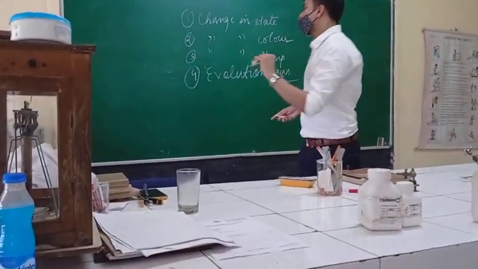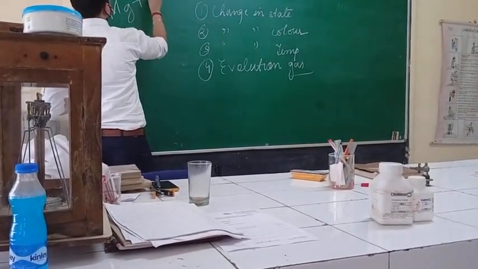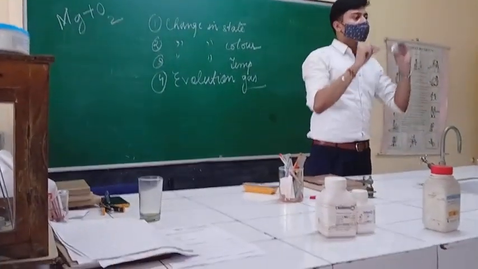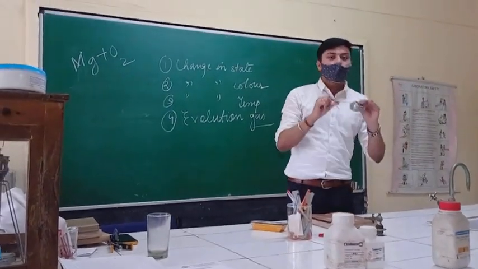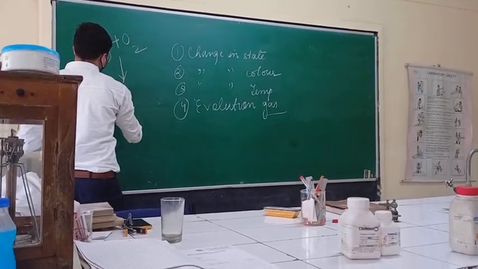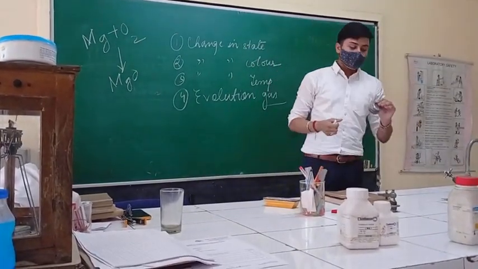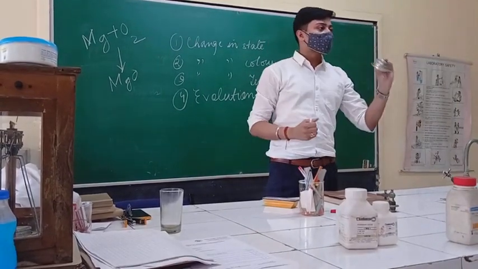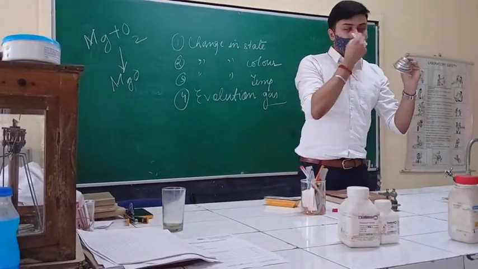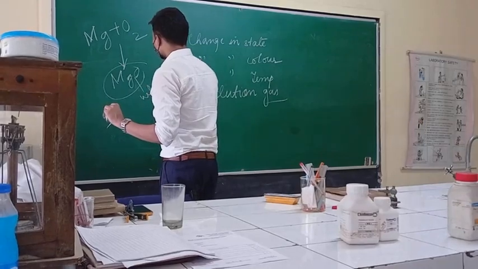So, what happens actually here, if we take magnesium ribbon, we will burn it here. Burning in air means what? The metal will be reacting with oxygen of air, right? When this magnesium ribbon burns in air, it will give you what? Magnesium oxide. You will observe that while burning, the magnesium ribbon burns with a white dazzling flame, right? And the color of the oxide will be what? White.